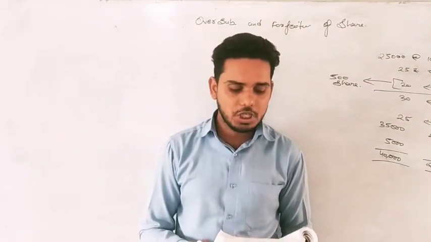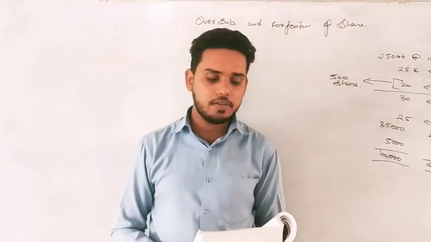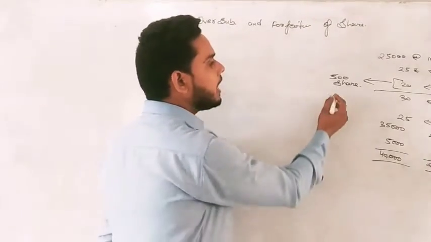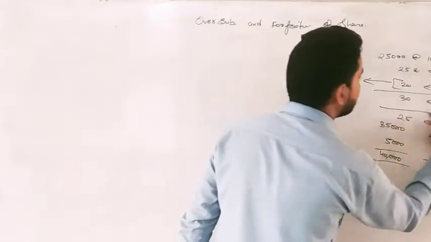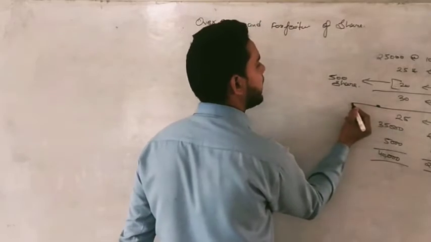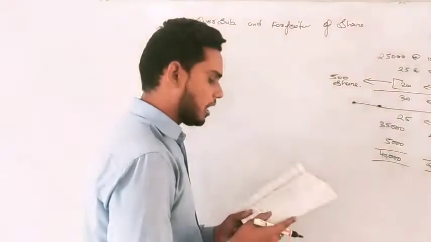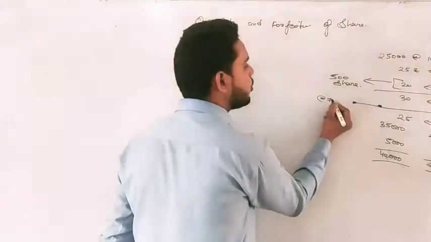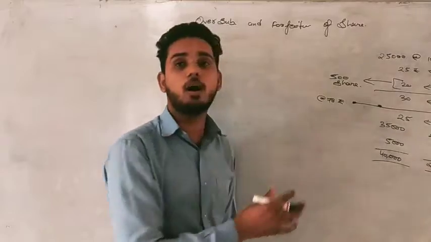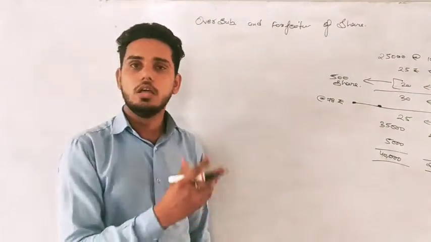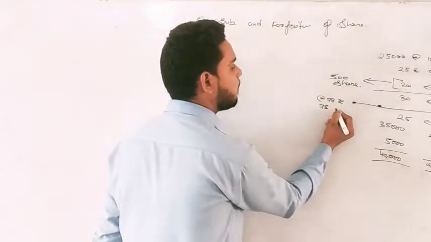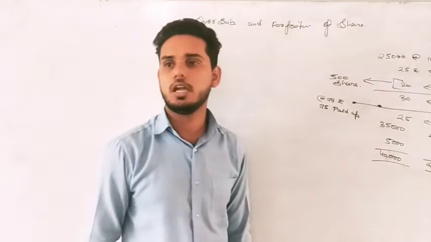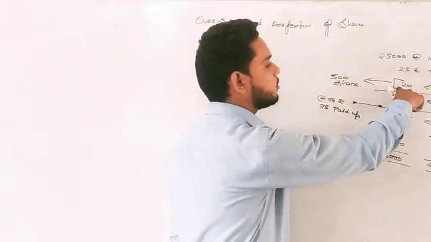Then the forfeited shares were reissued at 78 per share, 75 paid up. Now see one thing. We are reissuing these 500 shares after the first call, that means we are reissuing at this point, after the first call. And we are reissuing at what price? At 78 rupees per share. That means this is the amount that we will receive from the public. But we are making these shares paid up of 75 only. Right? 75 means 25 plus 20 plus 30.